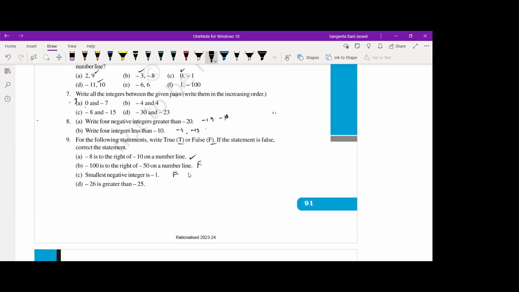Okay, because -1 is the number which is on the rightmost of all the negative numbers. So when you go towards the left, you will get the smallest negative number like this. Okay, -26 is greater than -25. Yes, Shreyansh? No, ma'am. False. Okay.